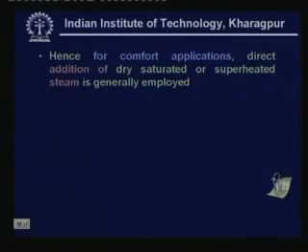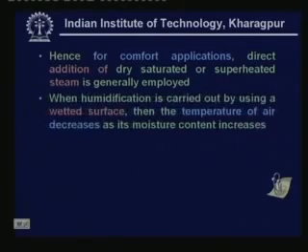So for comfort applications, direct addition of dry saturated or superheated steam is generally employed. That means in winter air conditioning systems for comfort you always add steam directly to the air stream. When humidification is carried out by using a wetted surface, then the temperature of air decreases as its moisture content increases. Now there is a difference between the process line when you are using a wetted surface or when you are adding dry steam.